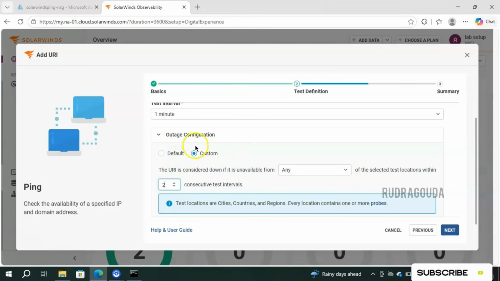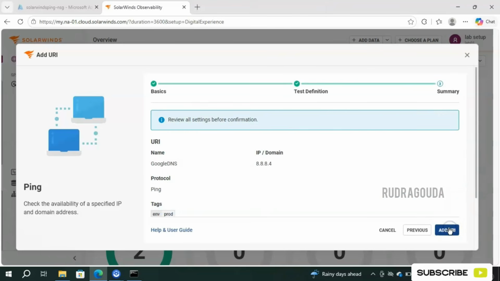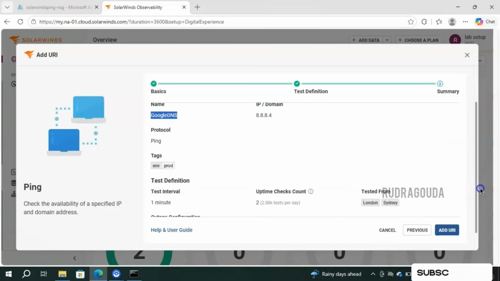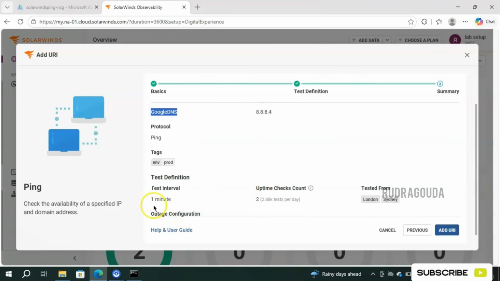Now I'll go with the default option. I'm okay with that for the demo. Simply click on next, and this is the summary page. This is our name, and this is the corresponding IP address. We are using the protocol called ping, and we have provided the tags like environment equal to prod. The test definition you are able to see here: every 1 minute, and uptime check count is 2.88k tests per day.